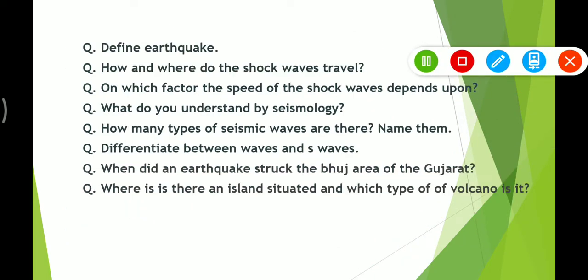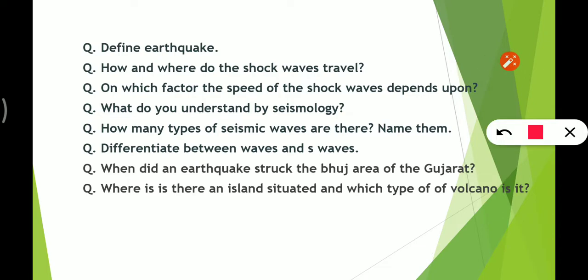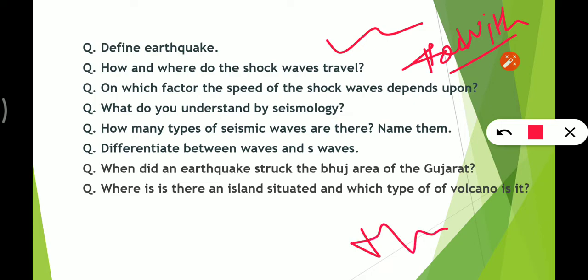Next we have, define earthquake. The shaking and trembling of the earth's surface due to internal movements is called an earthquake. How and where do the shock waves travel? They travel towards the earth's surface with different speeds and through different materials.